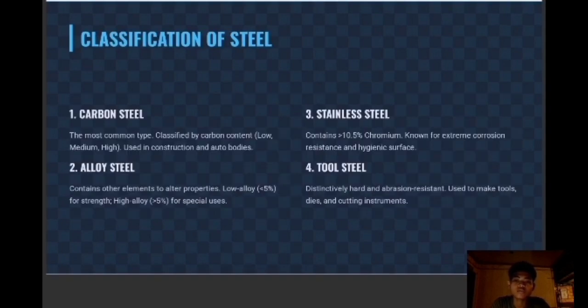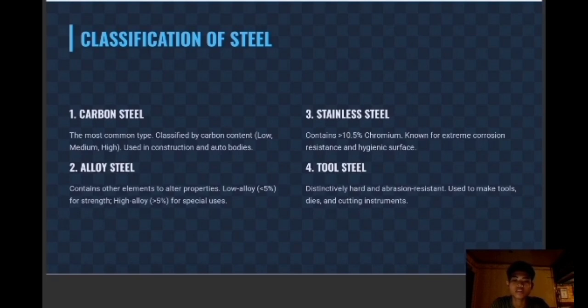Carbon steel is the most common, classified by its carbon percentage, and forms the basis for construction and basic parts. Alloy steel is the broader category we are focusing on, further split into low alloy, less than 5% additives, for general high strength, and high alloy, more than 5%, for specialist uses. Stainless steel is a high alloy type defined by containing over 10.5% chromium, giving it its famed corrosion resistance. Finally, tool steel is engineered to be exceptionally hard and resistant to abrasion for use in manufacturing implements like cutters and molds.